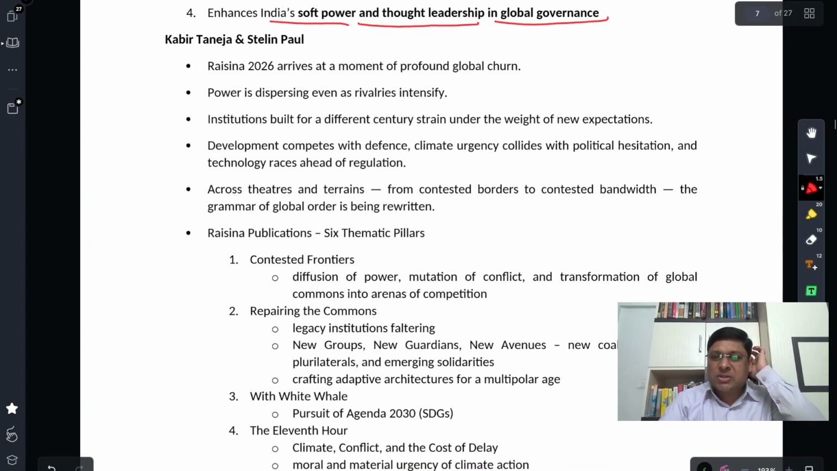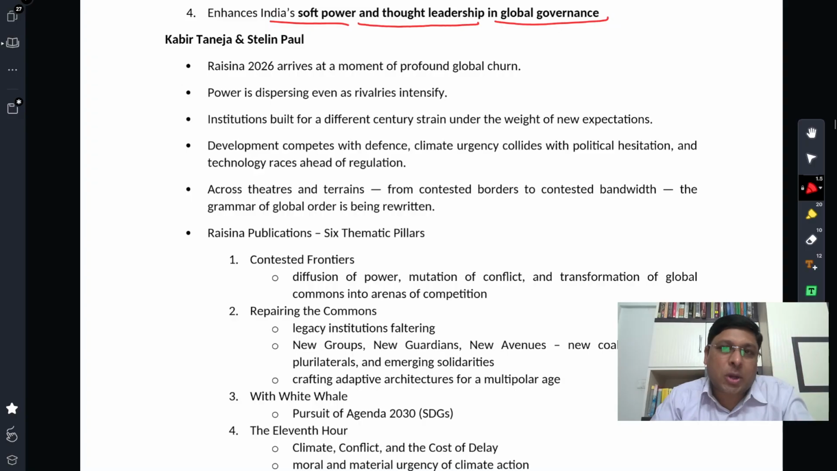Let us now try to understand a little bit deeper analysis by these two scholars, Kabir Taneja and Sterling Paul. What all things have they highlighted as far as Raisina 2026 is concerned?